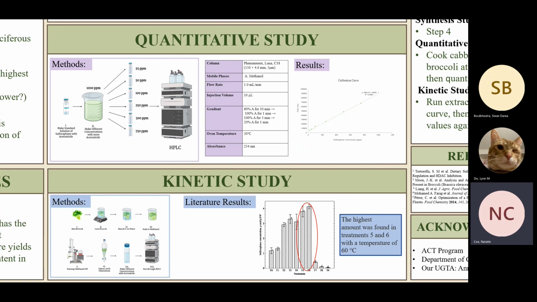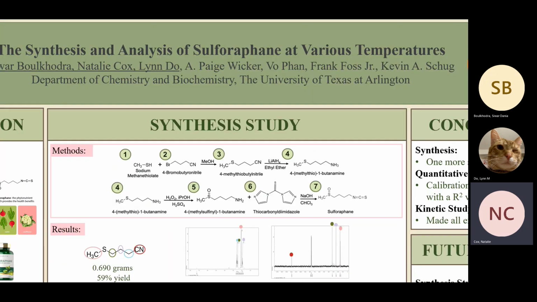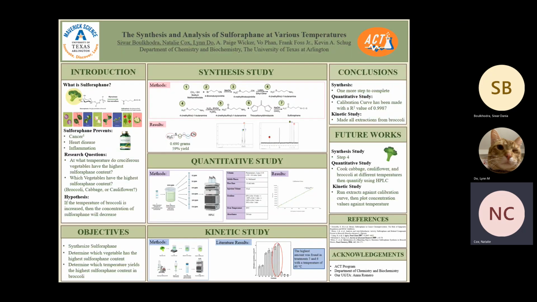To conclude, we only have one more step of our synthesis to complete. We got an R value of 0.9987 for our quantitative study. Then we made all of the extractions from our broccoli for the kinetic study.